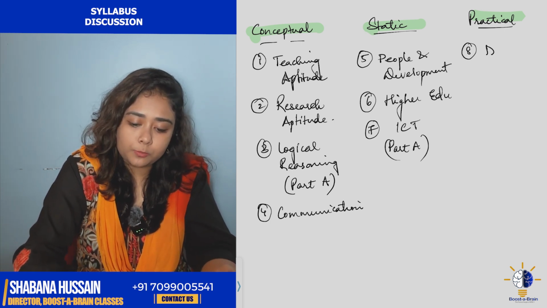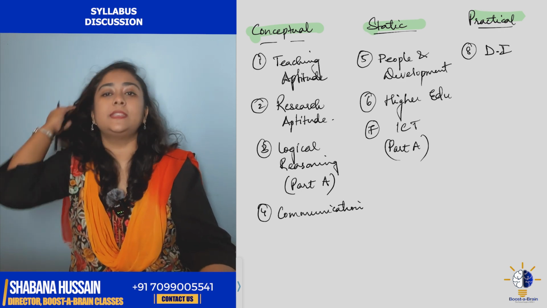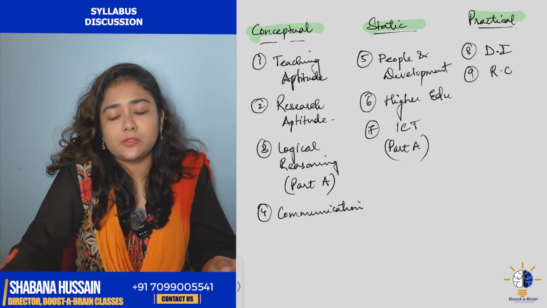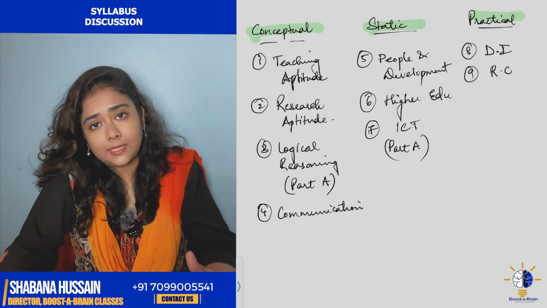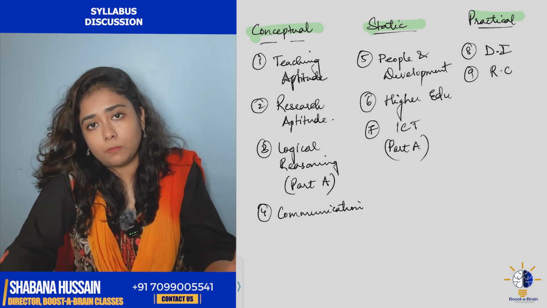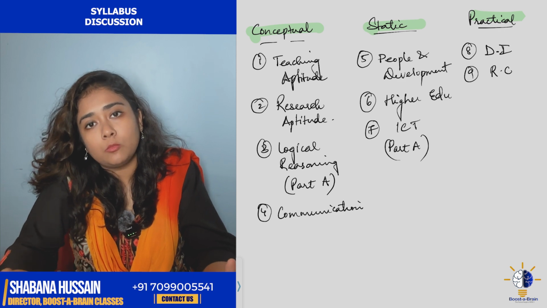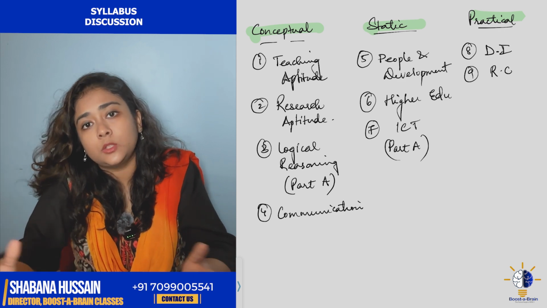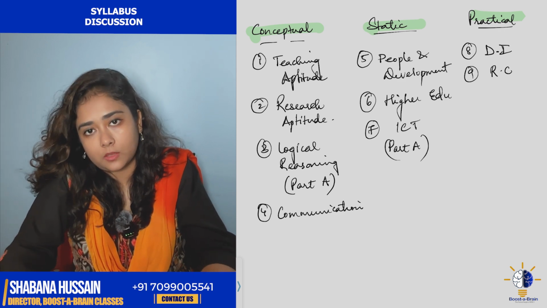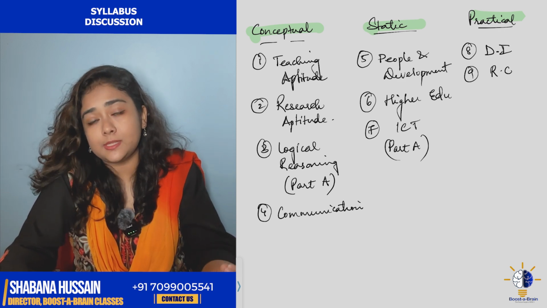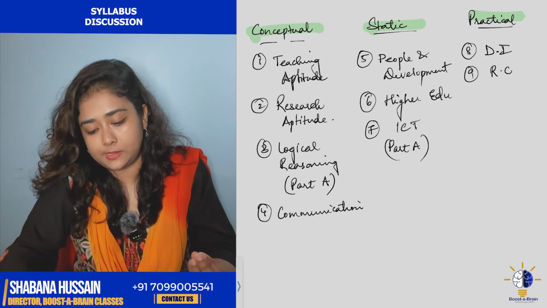So in the practical portion, we have DI, which is data interpretation, and RC, which is reading comprehension. See, data interpretation is related to numbers, it is more of calculation, but reading comprehension is more about a paragraph and the questions that relate to the paragraph. So you have to find the answer. So both these units I have placed under the practical category. Why? Because it needs more of your practice.